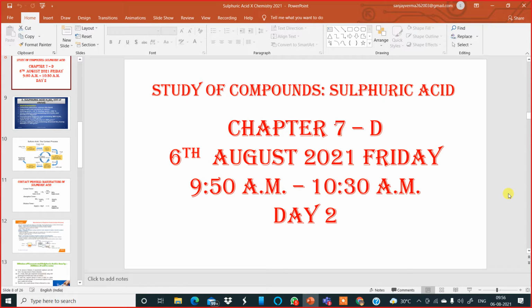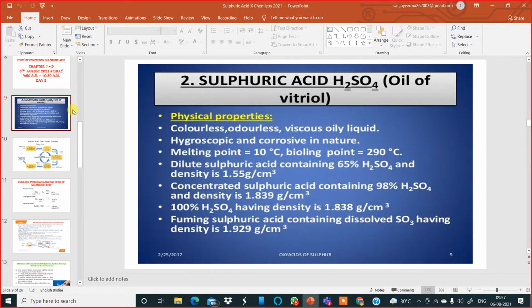Till yesterday, I had explained the introduction of sulfuric acid, some uses of sulfuric acid, and some other details in the previous class. Today, I am supposed to continue this chapter by discussing the properties of sulfuric acid. Now, physical properties of sulfuric acid.